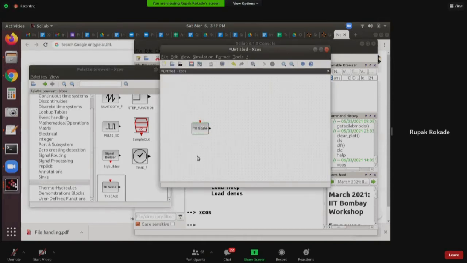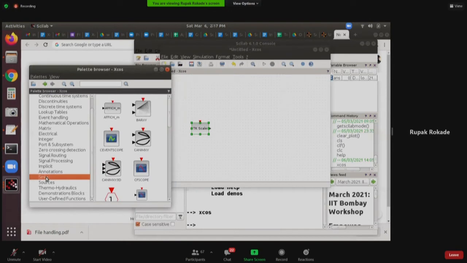I drag and drop this block here. Next, it's a slider, so it's going to generate some numbers, and what I'm going to do next is plot it. Plotting is basically generating an output, right? This is generating an input, there is some system in between, and there is going to be some output. Output blocks you will find inside the sinks category. So inside sinks, I will choose a block to plot something, and the simplest block to plot something is the C-scope block. I will drag and drop it here.